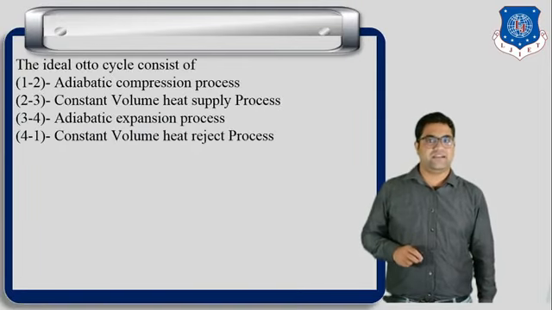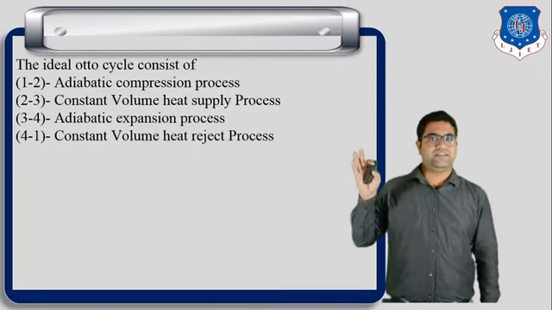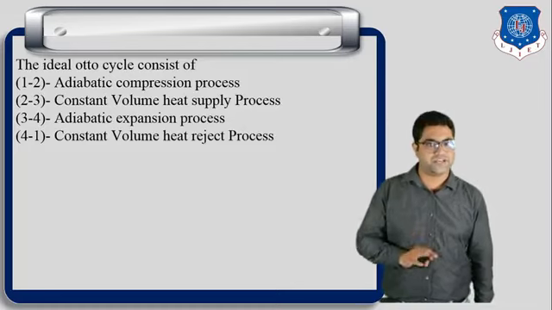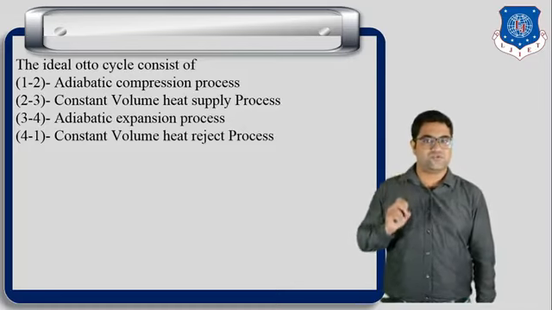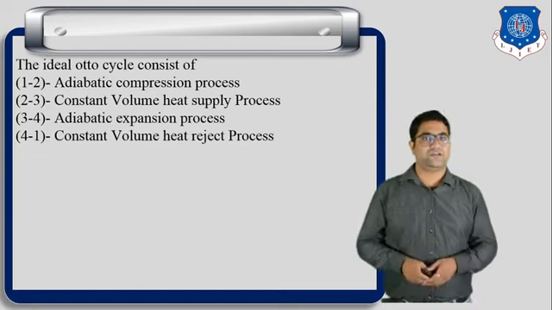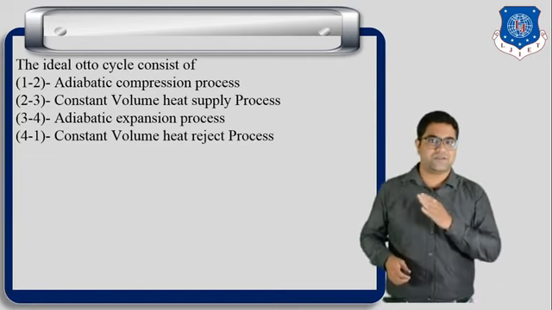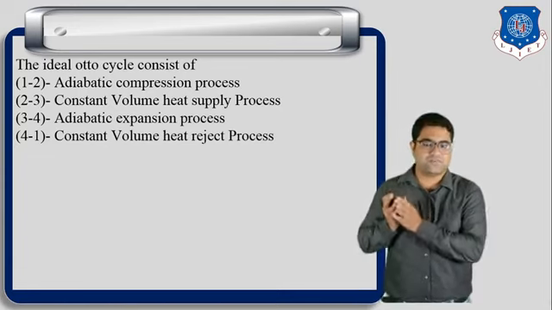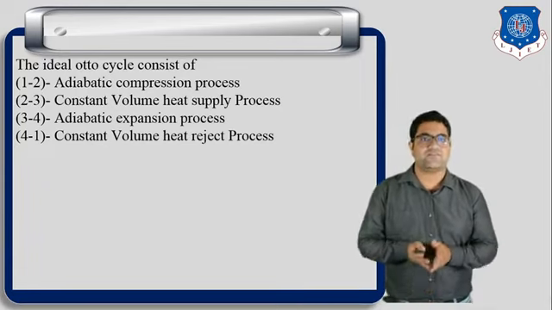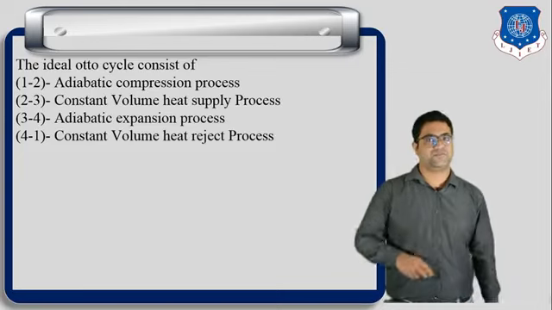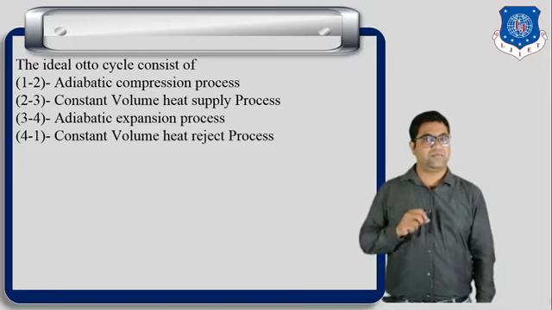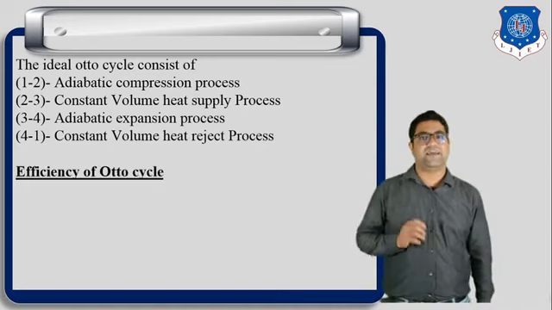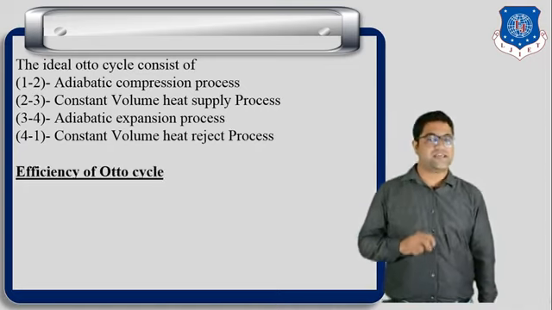So here we can write that in the Otto cycle there are mainly 4 processes. Process number 1 to 2 is the adiabatic compression process, process number 2 to 3 is the constant volume heat supplied process, process number 3 to 4 is the adiabatic expansion process, and process number 4 to 1 is the constant volume heat rejection process. Okay, so these are the main 4 processes. Now let us discuss the efficiency of the Otto cycle.